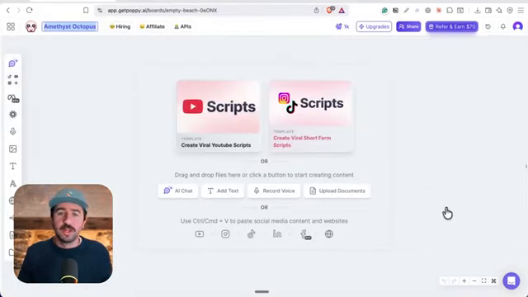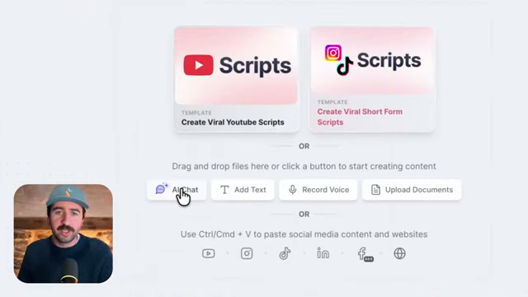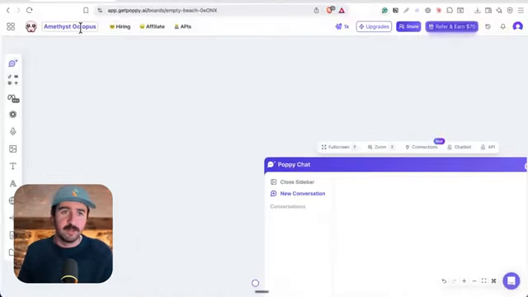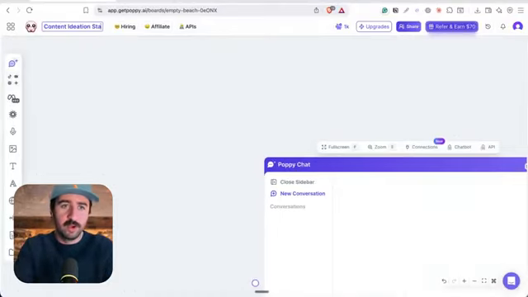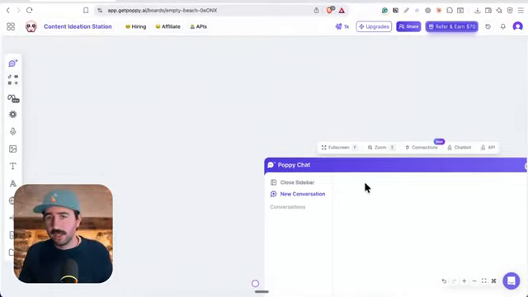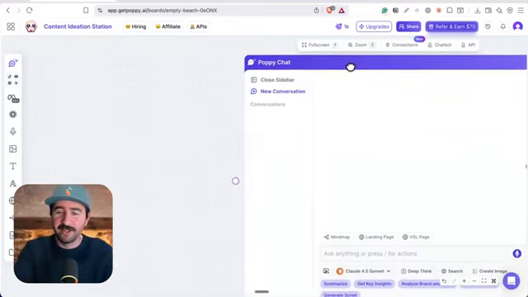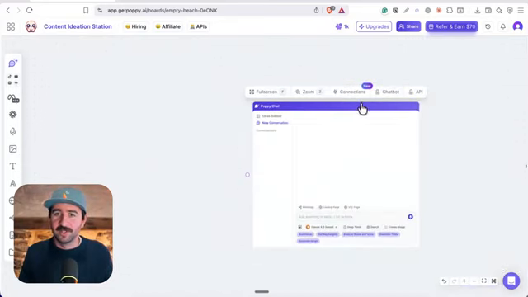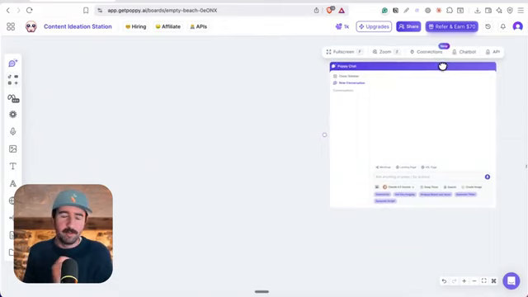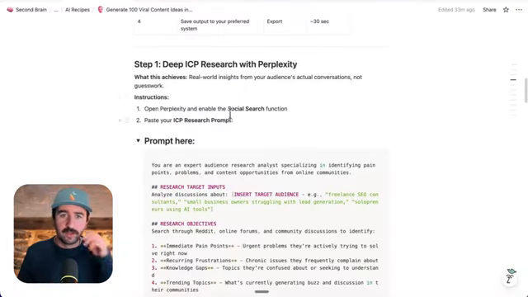It's super visual. We can start adding all of this report, all of this other information we need to actually get the job done. So the first thing I want to do in my Poppy board is add an AI chat. I'm also going to name the board in the top left here. I'm going to call it the Content Ideation Station. That's a nice name. So I'll show you how to build all of these so you can do this for yourself as well. And remember, I've got all the instructions in this Notion file here.